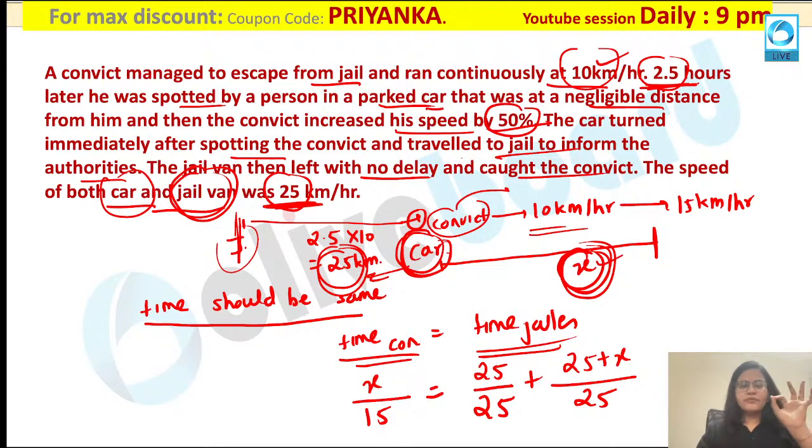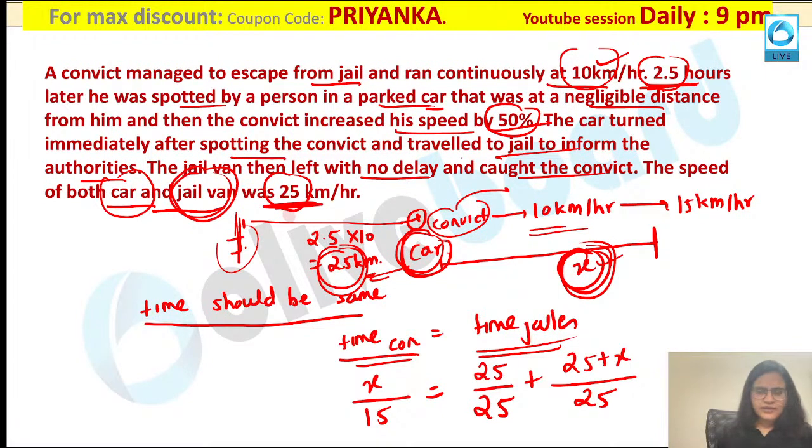Okay, so this is a very interesting concept. What is happening? The convict is running. The second part is your car is going back. So first you have to take that time, and now the jailer is running from the start. So you have to take both of the times into account, and they are meeting at the same point because they could catch the thief over here. Everybody is getting the point here? Anybody having any small doubt, please ask me.